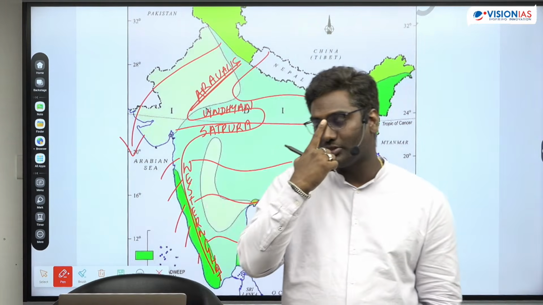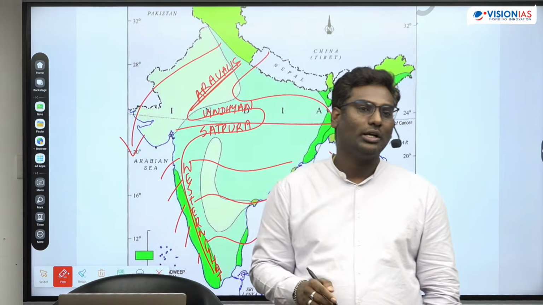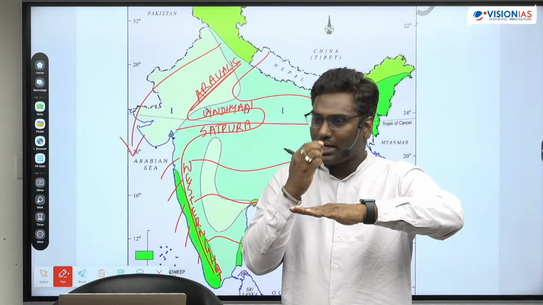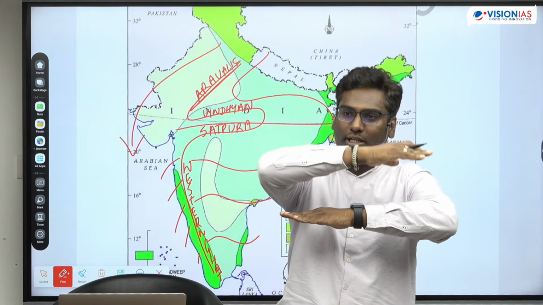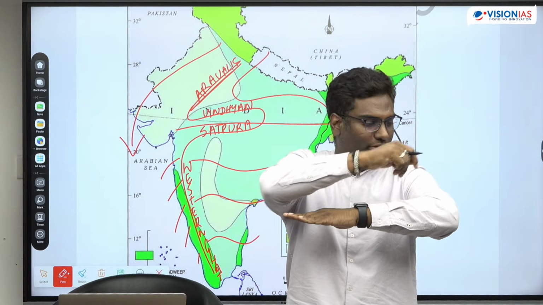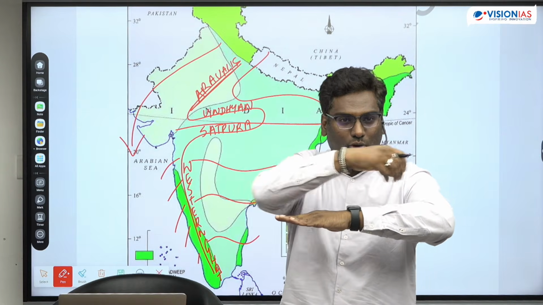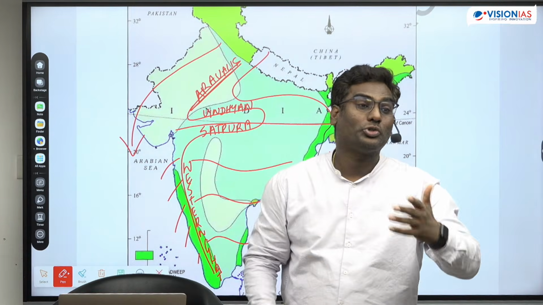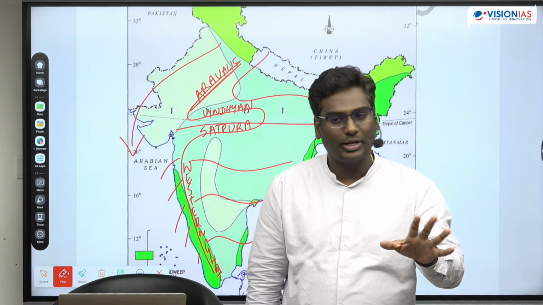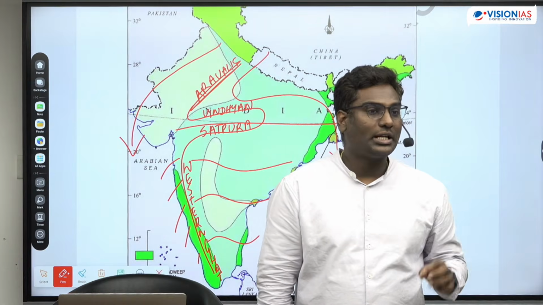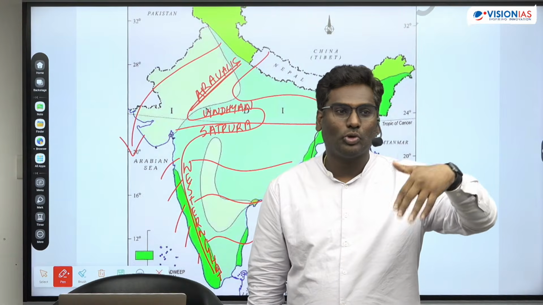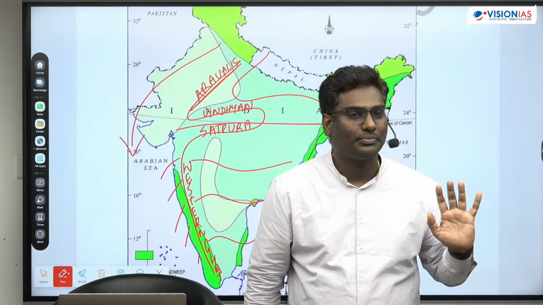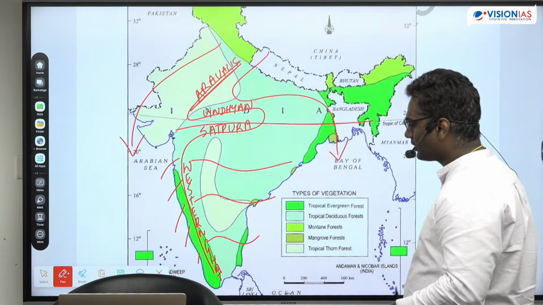Second most important difference I'll tell you, the peninsular rivers are called superimposed rivers. Okay, peninsular plateau, Archean gneiss and schist rocks, इसके ऊपर Deccan lava plateau, ठीक है? So rivers which were flowing on the Deccan lava plateau will erode it and go on the original rock. Okay, that's called a superimposed river system. Okay, and Himalayan rivers are antecedent, मतलब Himalayas form होने की पहले से वो river है. Okay, so that's why they are antecedent. Is that clear? Very briefly I have told you. Next.